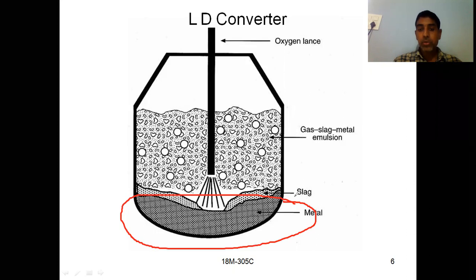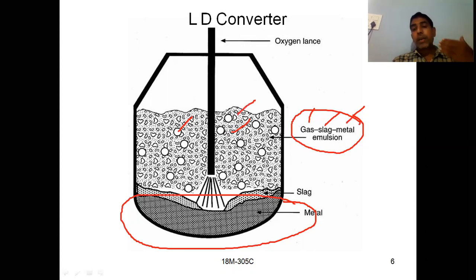And in this one, you have gas, slag, and metal emulsion. You have gas, these bubbles, and you have metal, and this is slag. So you have gas, slag, and metal emulsion.